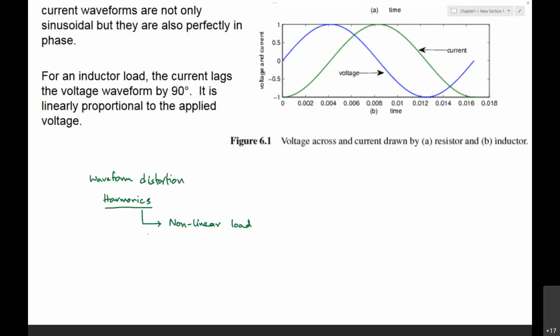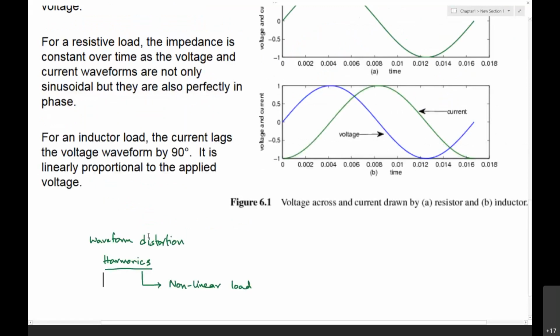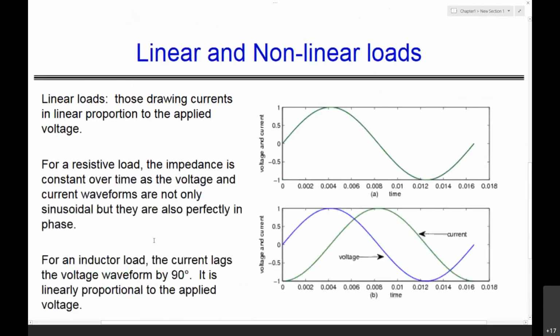Please explore this: what other quantity or equipment is producing these harmonics?